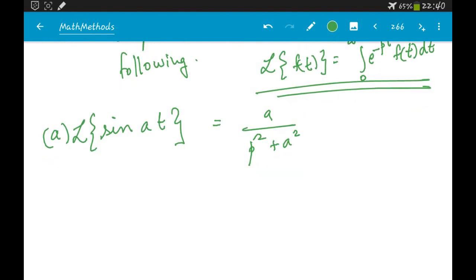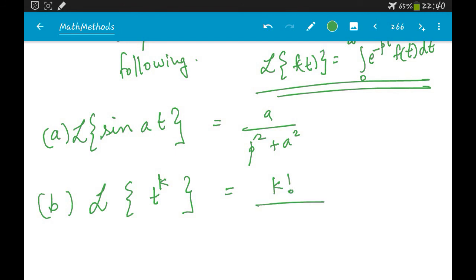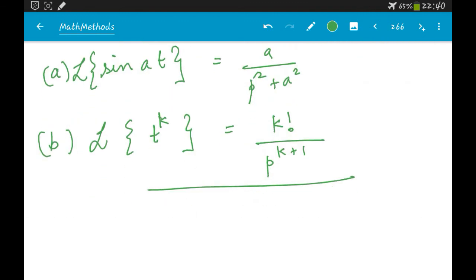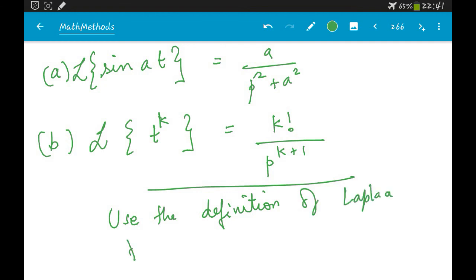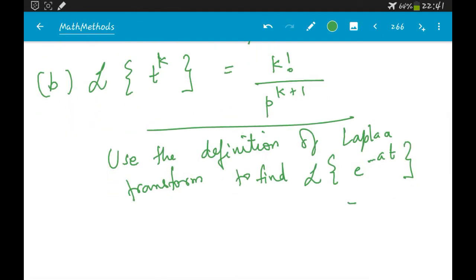Then the Laplace transform of t power k is k factorial by p power k plus 1. For this problem, what you can do is use the definition of Laplace transform to find L of e power minus at. When you find L of e power minus at, we derived this, you will get 1 by p plus a.